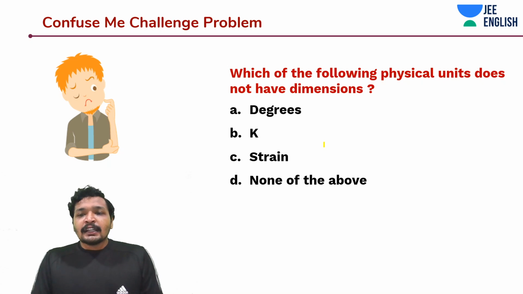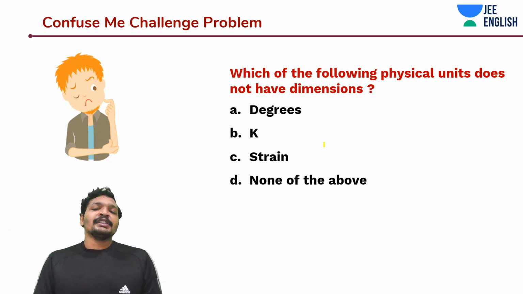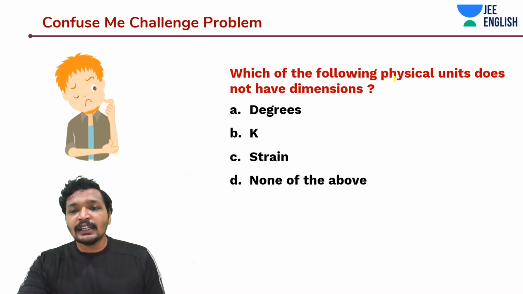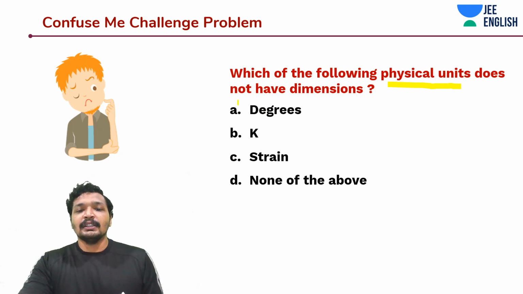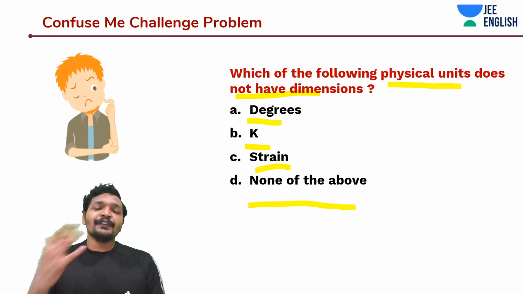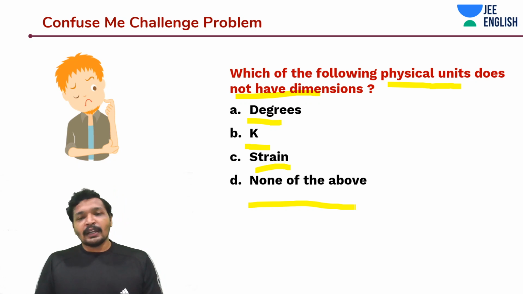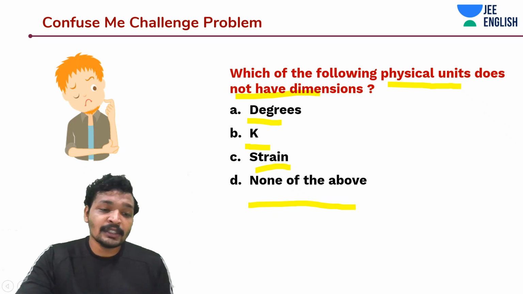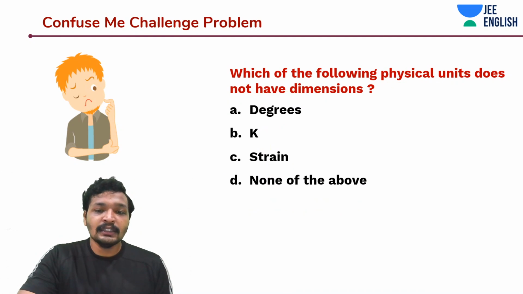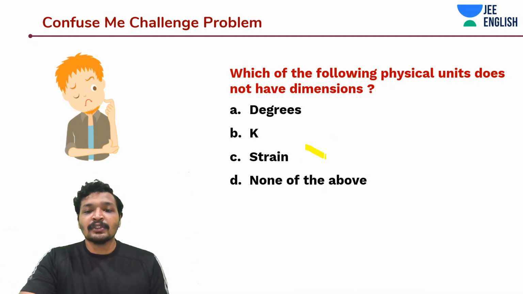Which of the following physical units do not have dimensions? Degrees, Kelvin, strain, none of the above. If they had not said physical units or physical quantities, then we would not be worried about anything, but they are talking specifically about physical units. So strain is not the correct answer in this case, because strain is wrong, Kelvin is wrong.